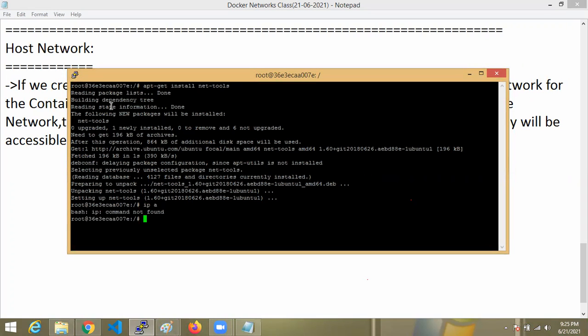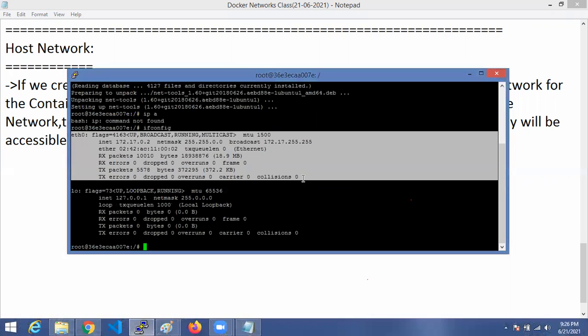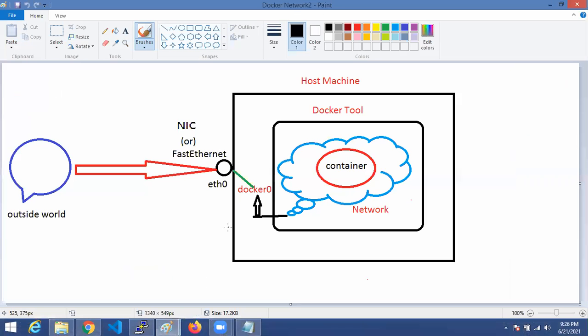Alright, so ifconfig. Okay, you can see ifconfig. Ifconfig means eth0. This is the eth0 which is inside the container, just like how I am showing here. eth0 happens with the host machine, right?